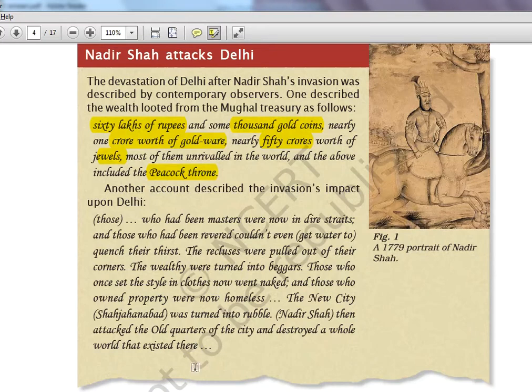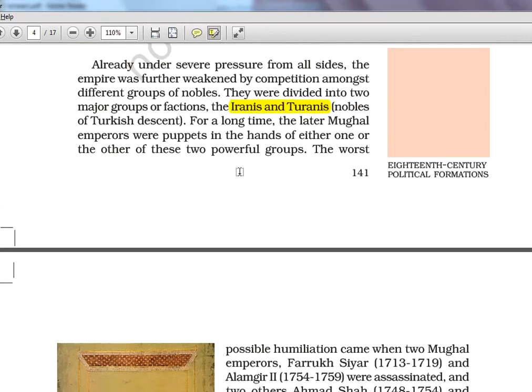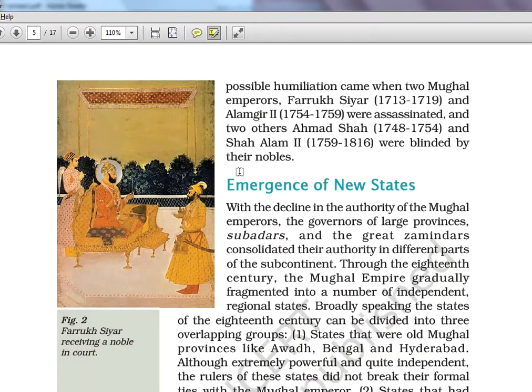It's another account describing the invasion's impact upon Delhi, just the impact and the people's plight. Severe pressure came from all sides, the Iranis, Duranis, these people were coming from here and there. These are the reasons. Better see that other video where you will get the 10 proper reasons. Don't read these paragraphs and paragraphs.